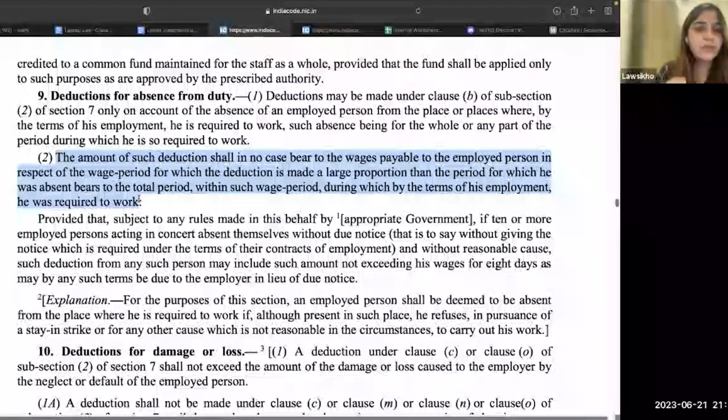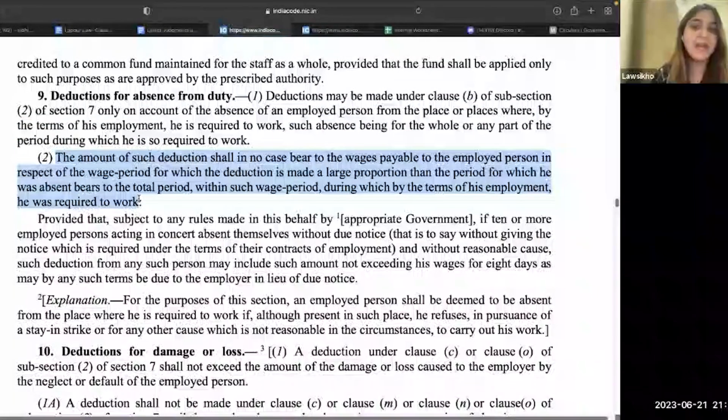Okay, it says the amount of deduction shall in no case bear to the wages payable to the employed person in respect of the wage period for which deduction is made a larger portion than the period for which he was absent bears to the total period. It's a little complicated, so I'm just going to give you an example and tell you what this actually means.